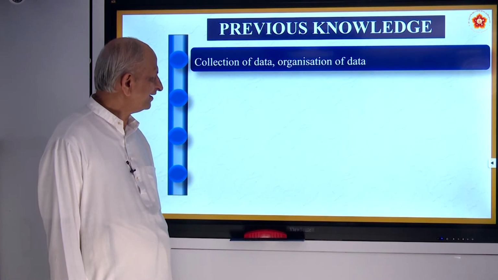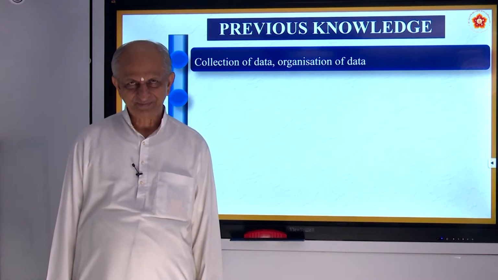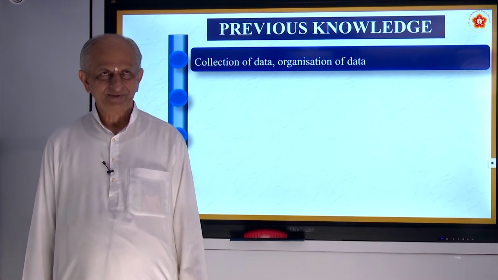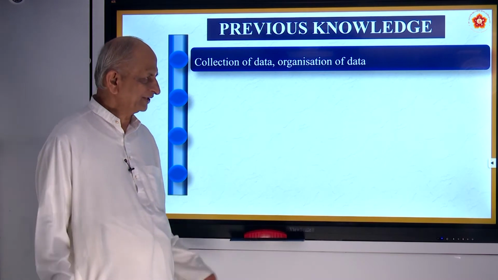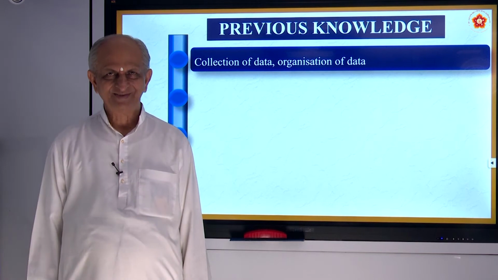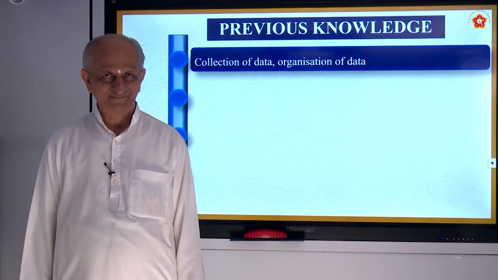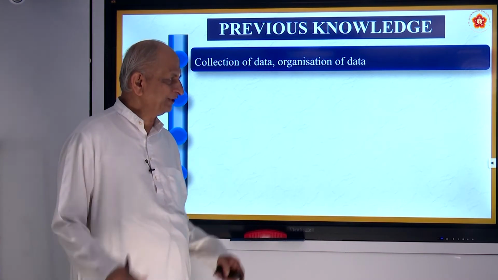So what is data? You already studied in the previous class. Data is a set of information, facts and figures. For example, the scores in a cricket match, or your marks in different subjects in tests conducted, they are all called data. And that has to be organized.